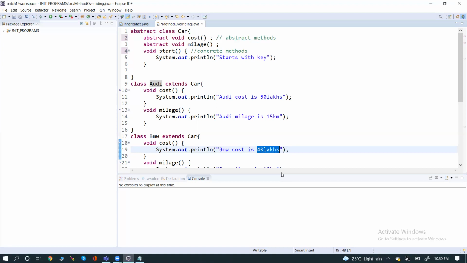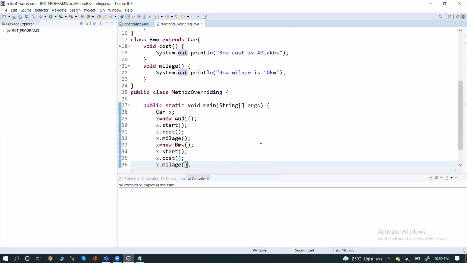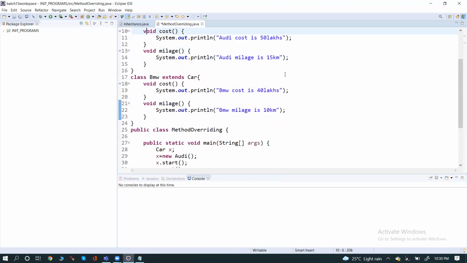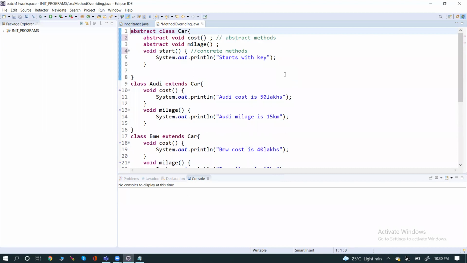This is how Java follows the OOPs concept. Excuse me, sir. You told that for different methods we are creating for different classes, right? Like we saw in Audi and BMW. Different definition means the method is the same, cost, but a different definition. I'm saying. Okay, you ask your question.